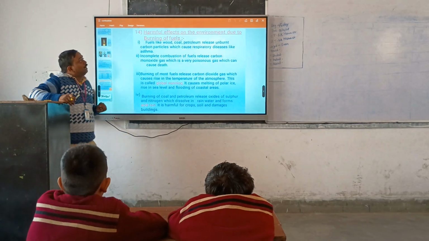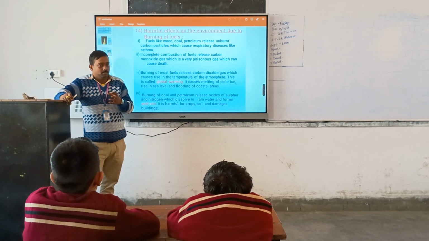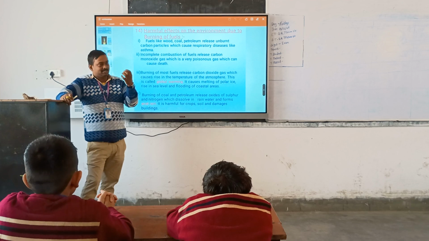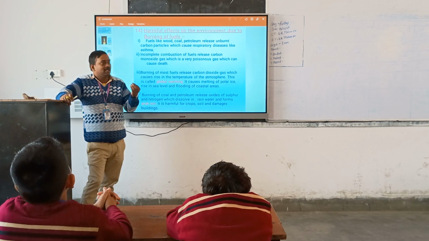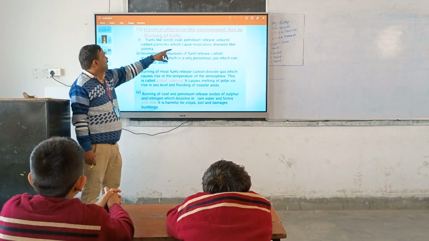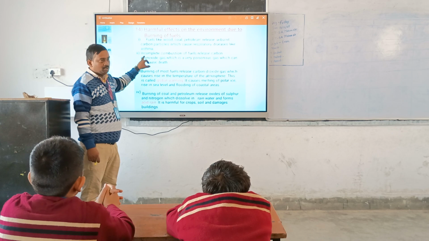Now, the harmful effects when you burn a fuel. Sometimes fuels are not burned totally and give us ash and smoke. Fuels like coal and petrol release unburnt particles which cause respiratory diseases like asthma.